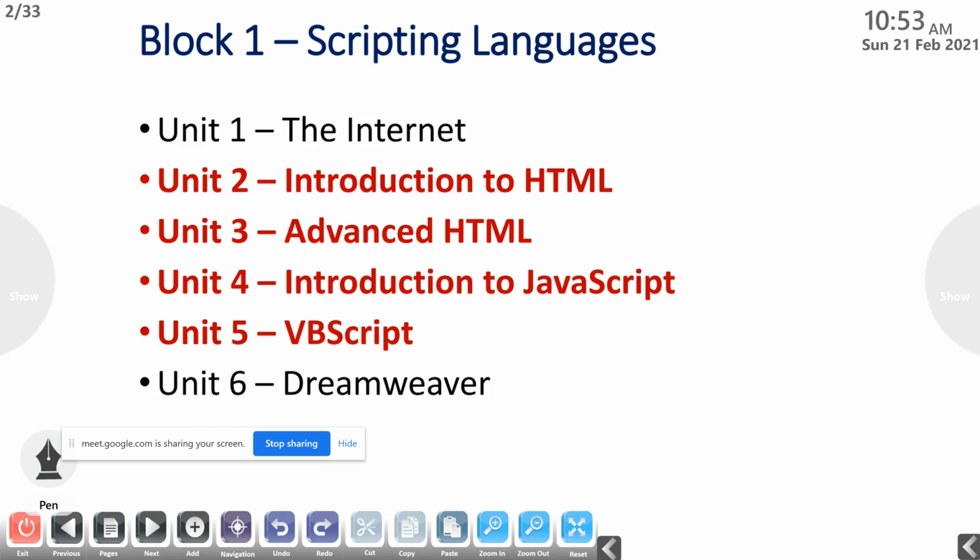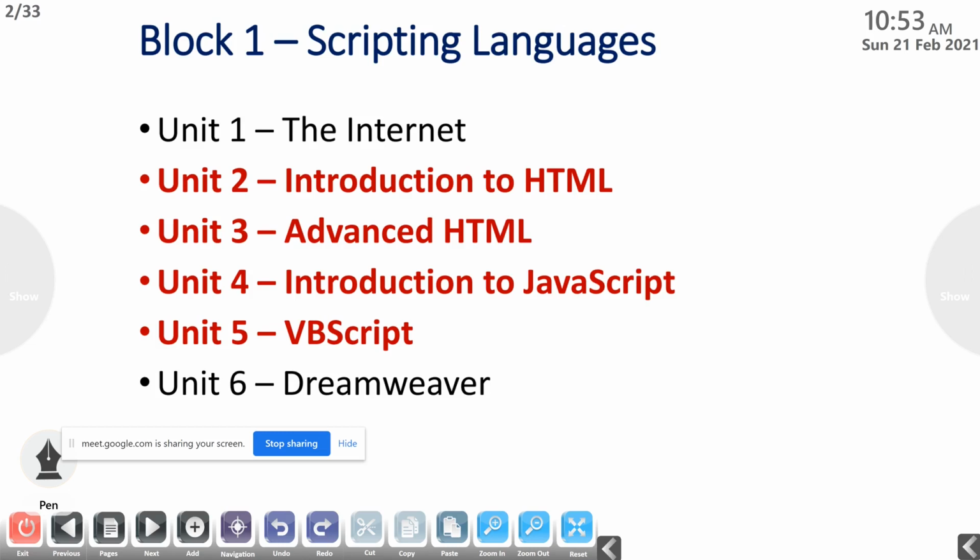The first 5 questions you have to take from unit 2, the next 5 from unit 3, the next 5 from unit 4, and the last 5 from unit 5.